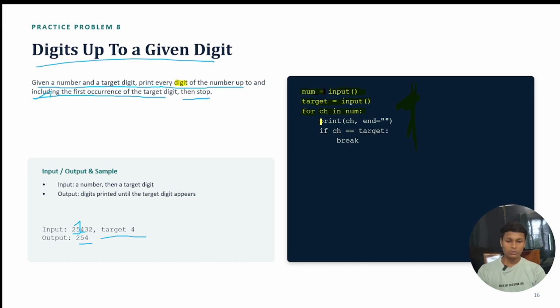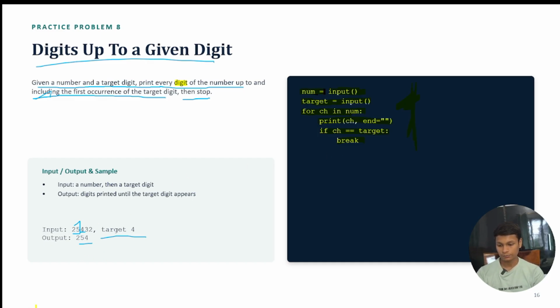For ch in num, we are going to print ch with nothing at the end, which means we are not going to print the next digit on another line. We are going to print everything in the same line. If ch equal to target, we are going to break the loop.